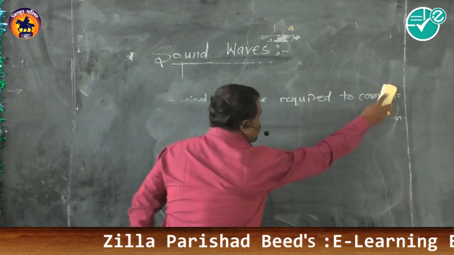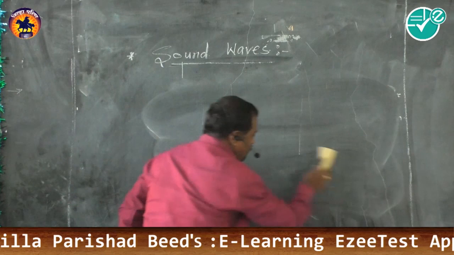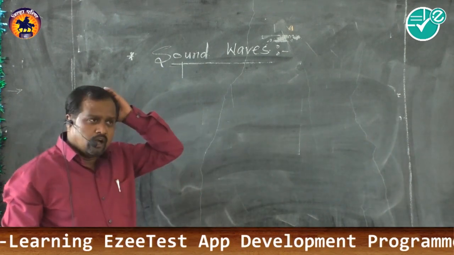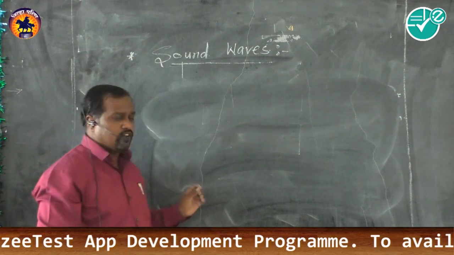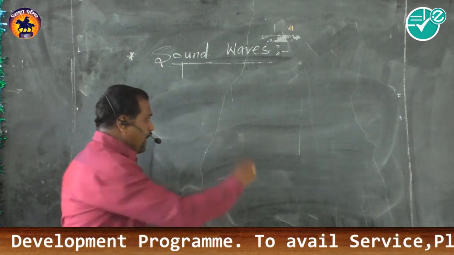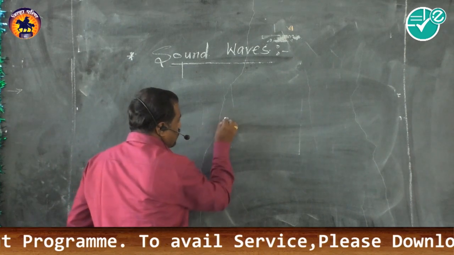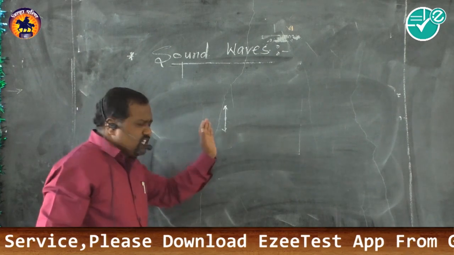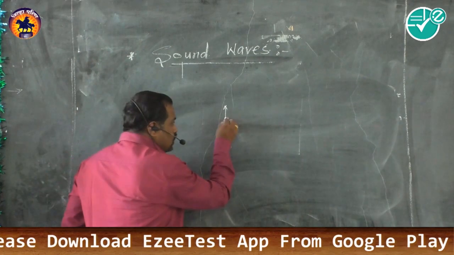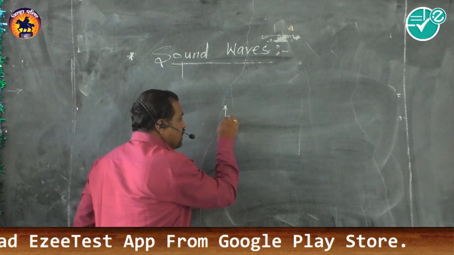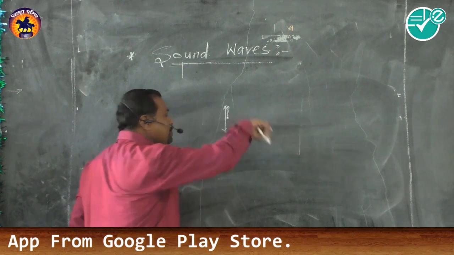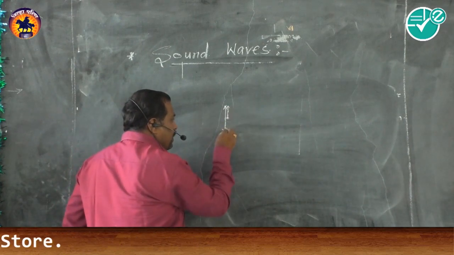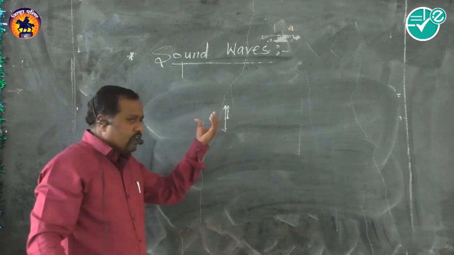So the vibration of a single particle we studied, which is simple harmonic. We often call it the simple harmonic motion of a single particle. When a particle vibrates about its mean position, it not only vibrates, it also forces the neighboring particle to vibrate with the same period. And that's why, when a particle starts vibrating, it generates a wave.